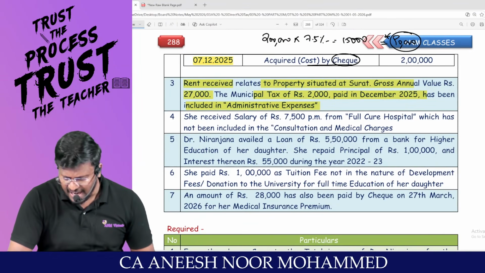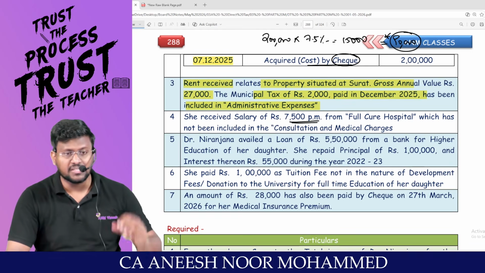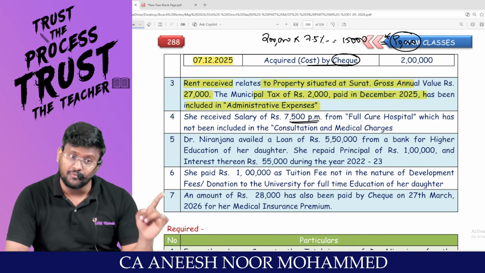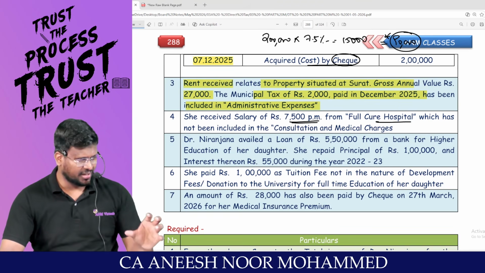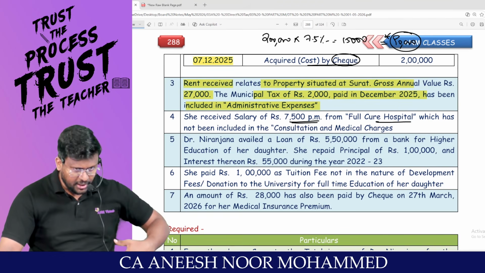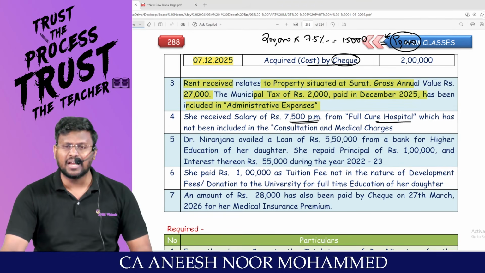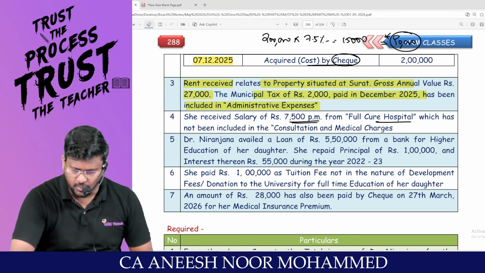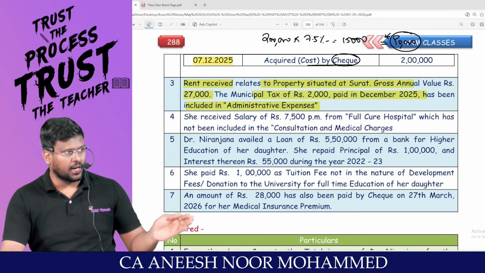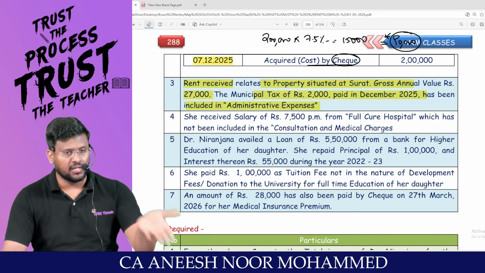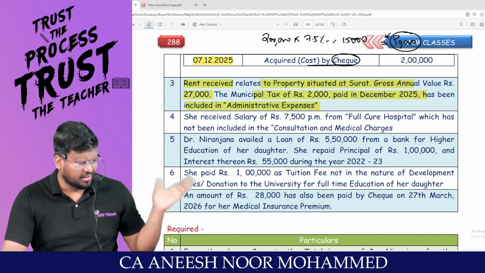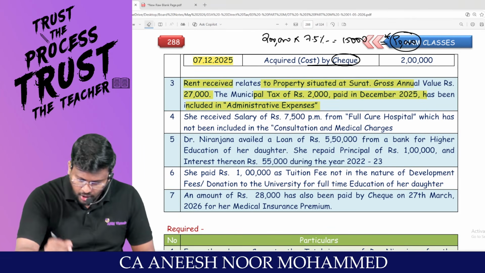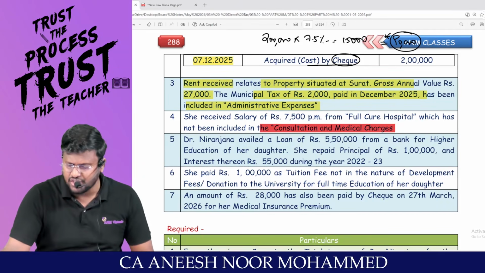She received salary of 7,500 per month. Salary should be taxable under income from salary. From full cure hospital, that means this doctor is having her own clinic and she is also going and working with another clinic. For example, if a doctor is working in Apollo from 10 to 5, after evening he will be having a private clinic. Sir, if anyone wants to come and see, they can come and see. Which has not been included in the consultation and medical charges.